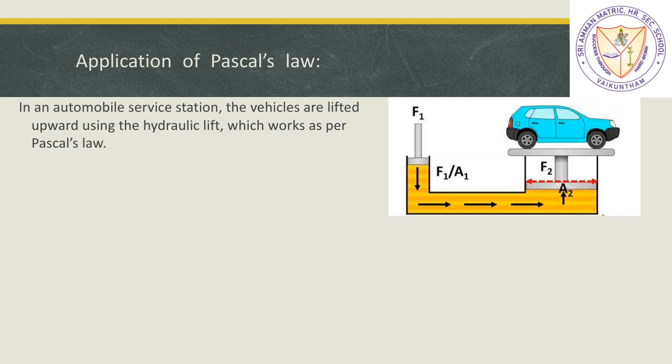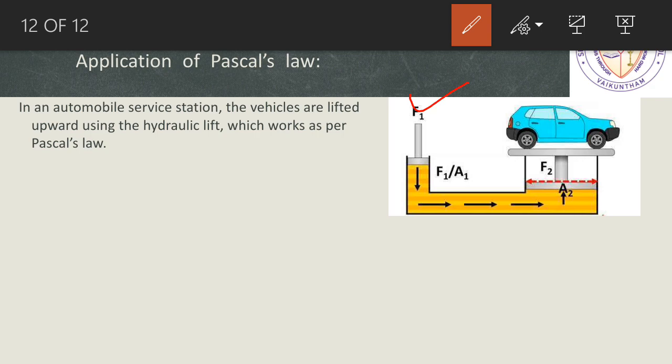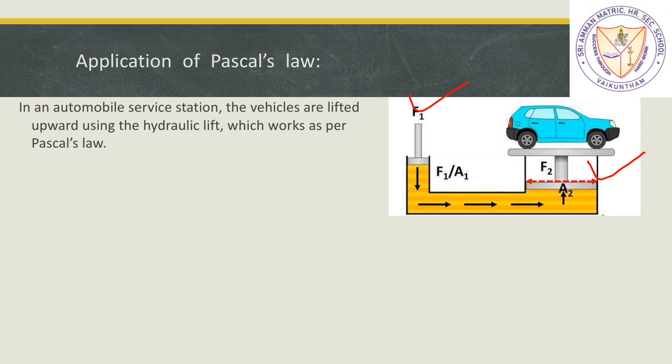A small force, which is given as F1, when we push on this side, the other side F2, which is very high, will be raised. So there is a Pascal's law principle behind this hydraulic lift.